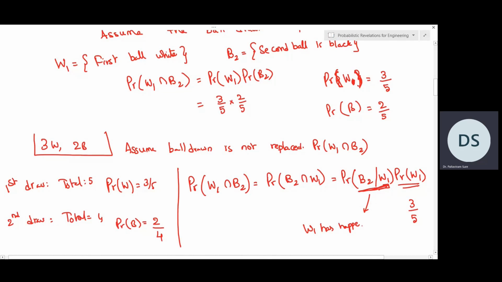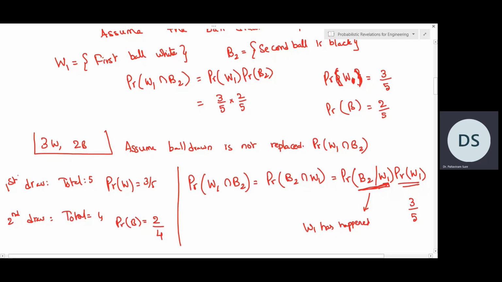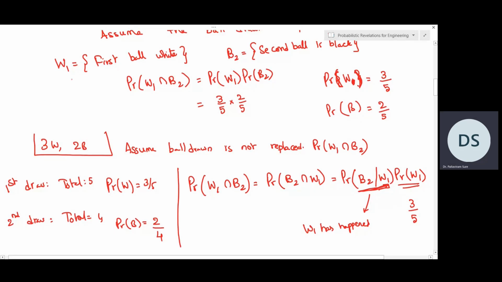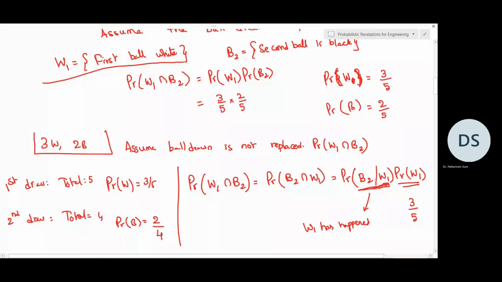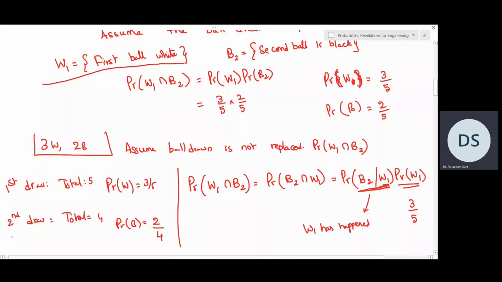W1 stands for first ball is white. So we know that first ball is white. Already it has happened. So that means in our second draw, we have a total of 4, out of which 2 are black and 2 are white, because we are saying that W1 has happened.